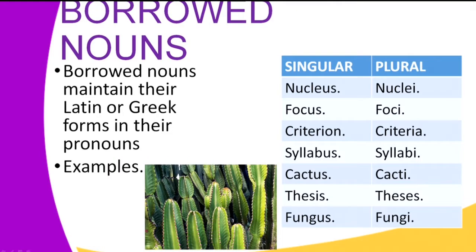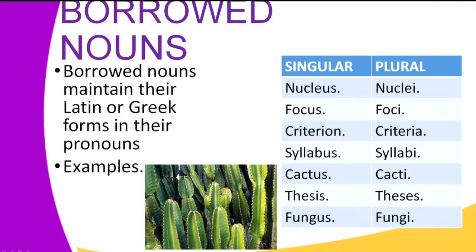Let's move on. Now, there are some words in English that are borrowed. They are not only borrowed from Latin or Greek, but right now we have English borrowing words even from Kiswahili. For example, the word sufuria has been incorporated into English. We have others like safari. It has also been incorporated into the English language. Some words that have been borrowed from other languages such as Latin and Greek form their plurals in a different way.